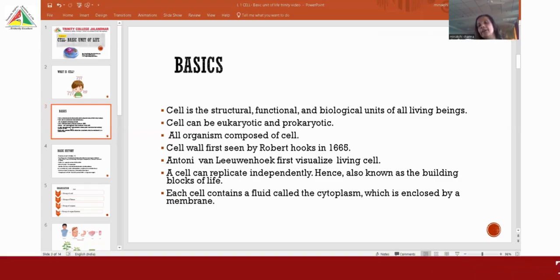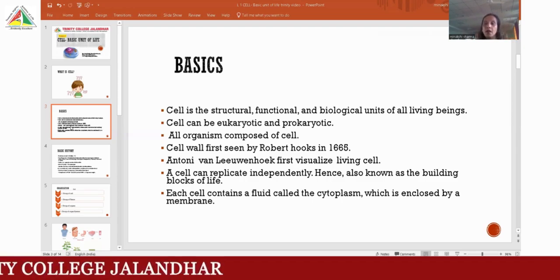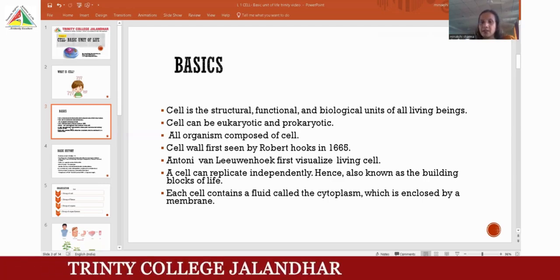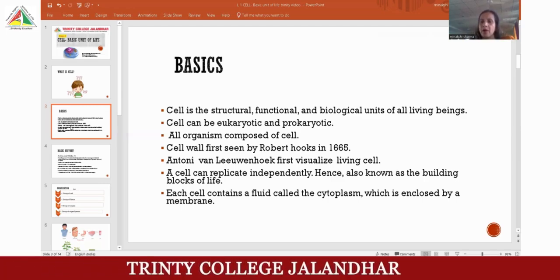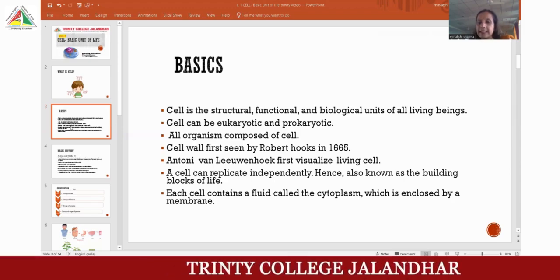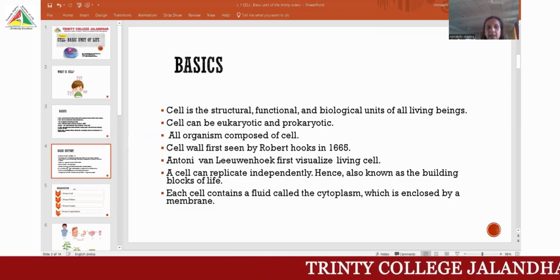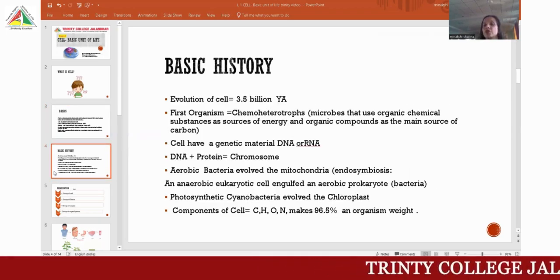Each cell contains a fluid, cytoplasm, that is also called living plasm. All the organelles are present inside that cytoplasm. Means mitochondria, chloroplast, nucleus, all these membrane-bounded organelles are present inside this living plasm. So these are the basics, and we are going to take the history of the cell.